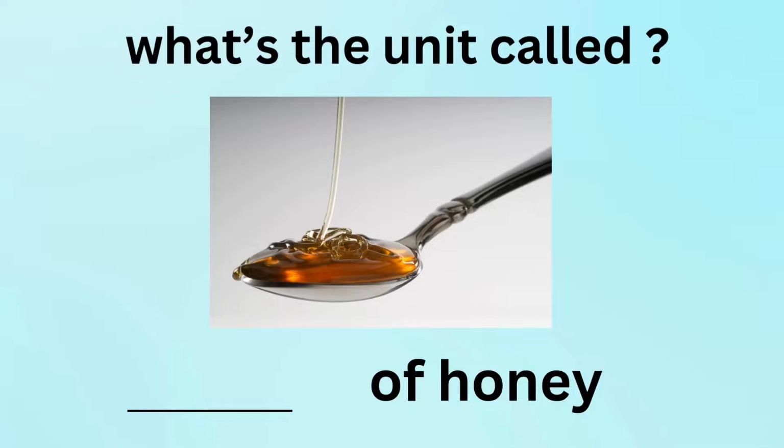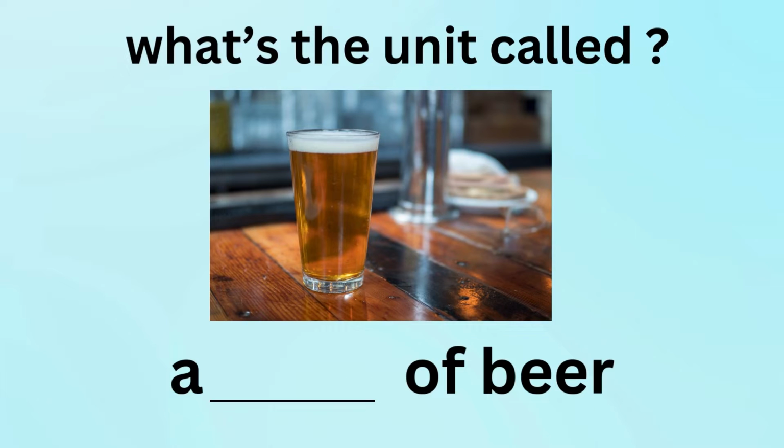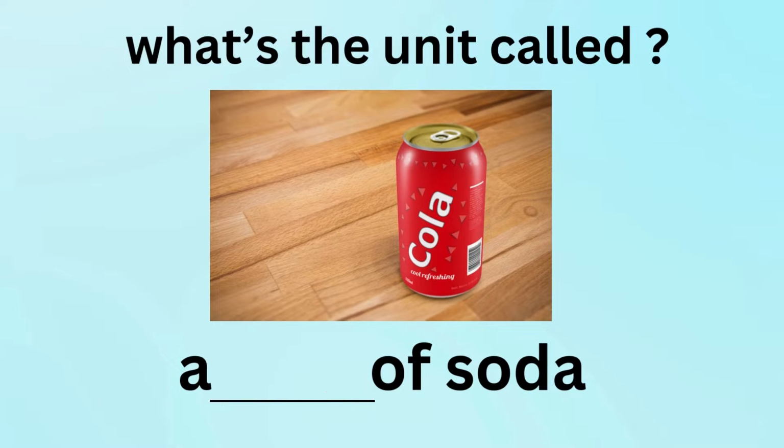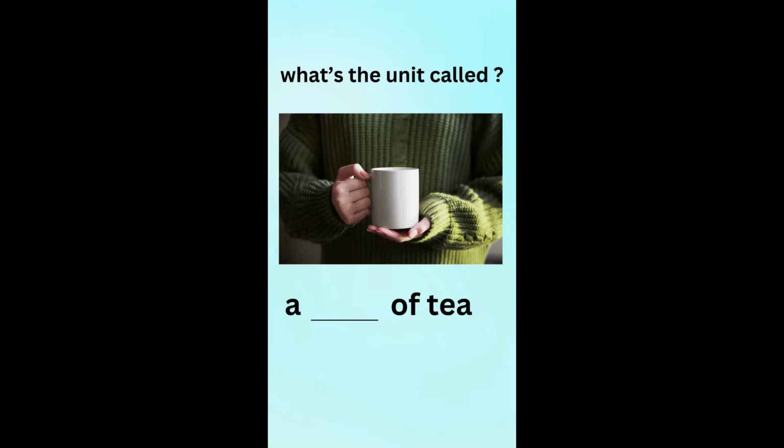What's the unit called? Teaspoon of honey. What's the unit called? A pint of beer. What's the unit called? Gallon of water. What's the unit called? A can of soda. What's the unit called? A mug of tea.